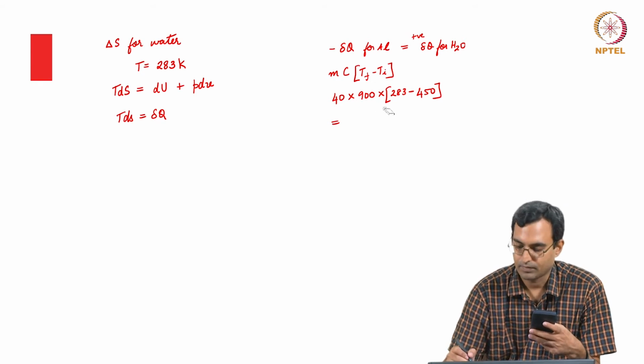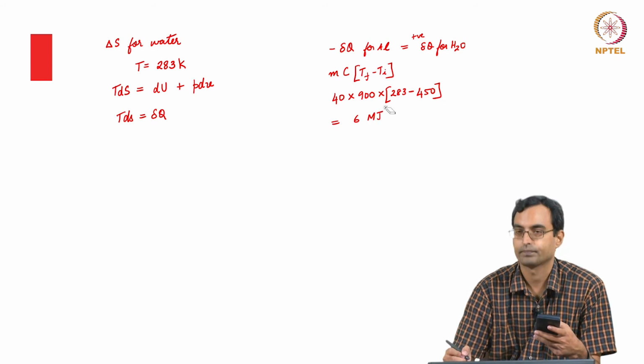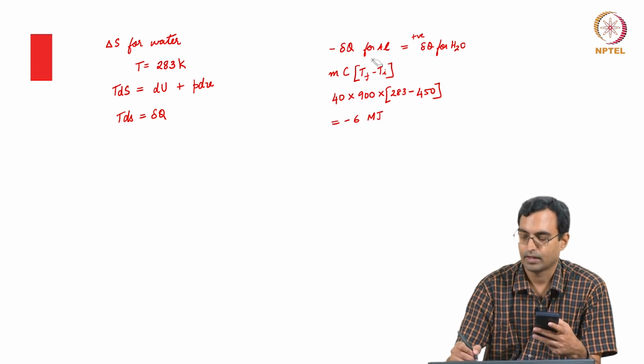Which gives us a value of about 6 megajoules. We get minus 6 for aluminum.